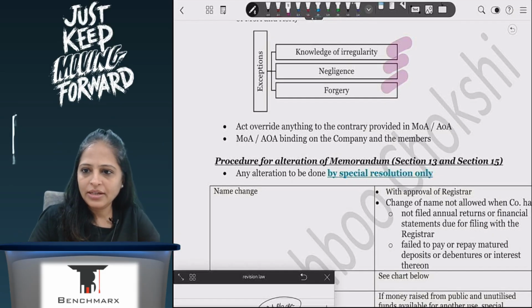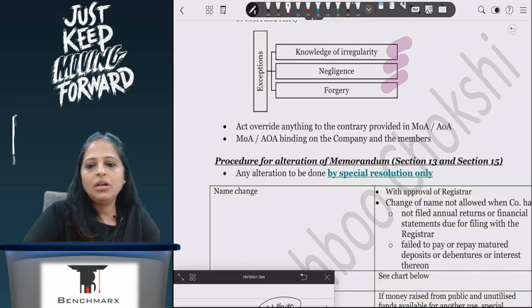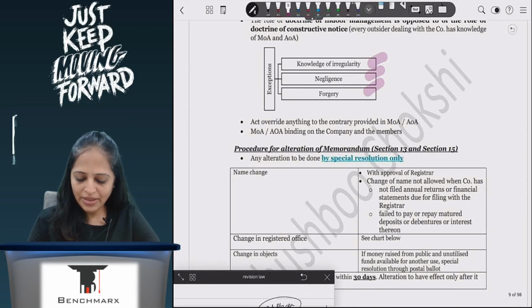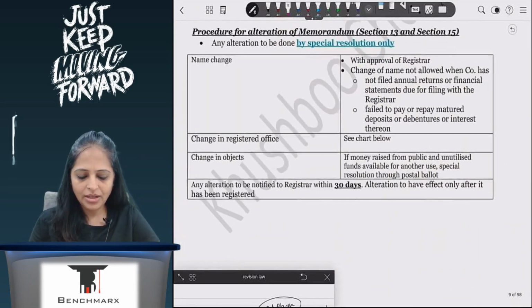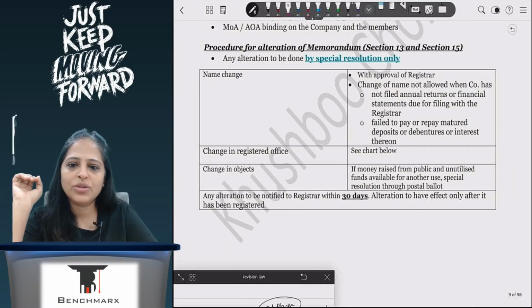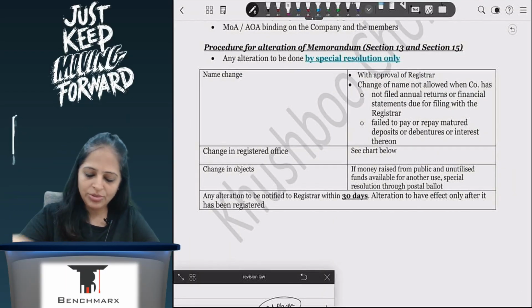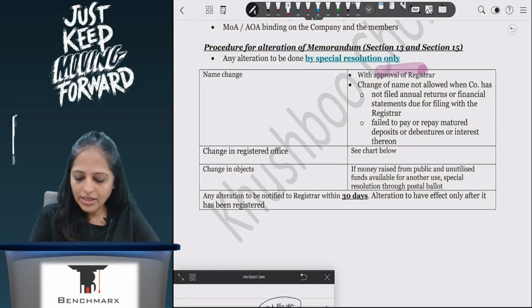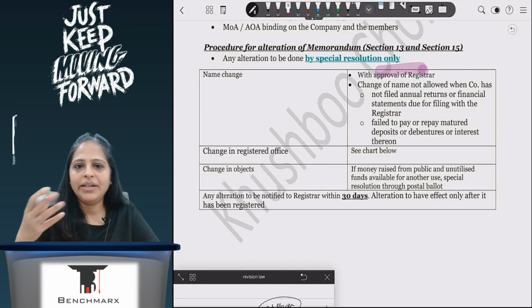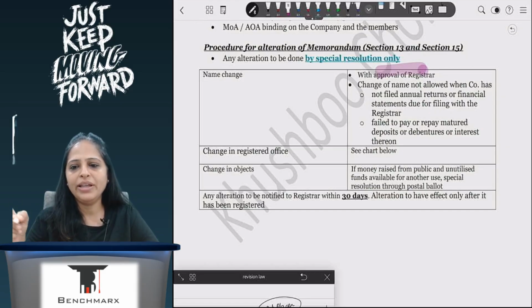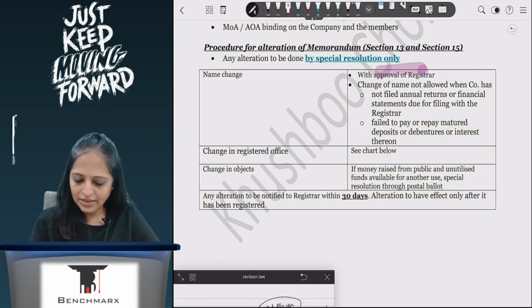So that is your memorandum and articles of association. Since we are doing it, we will also see that if I have to alter the memorandum and articles of association, I will need a special resolution. If I am changing my name, then approval of the registrar is required. And whatever changes in the name I make, I have to ensure that on my letterhead and my office where I put the name, I put the old name also for 2 years, and I have to mention the new name also, so that will continue as it is.